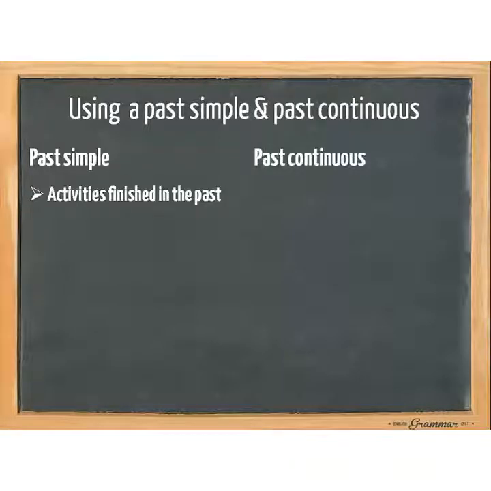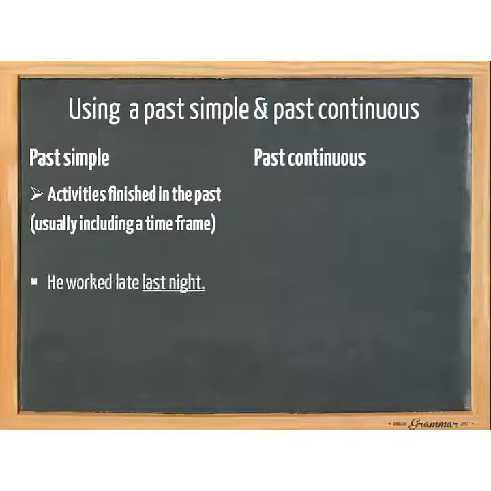We use a past simple for activities that were finished in the past. We usually use a time frame. He worked late last night. Here, last night is what we consider a time frame. Or, I bought a new t-shirt yesterday. Here, yesterday is a time frame.